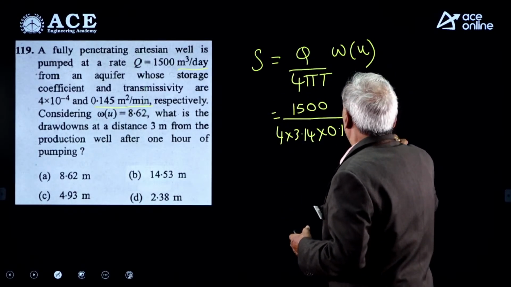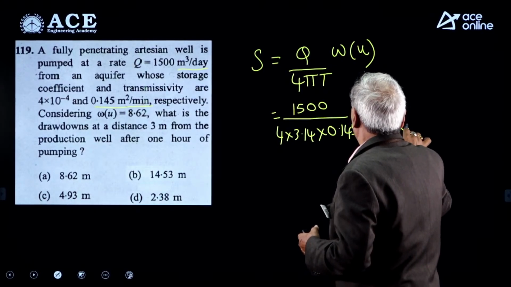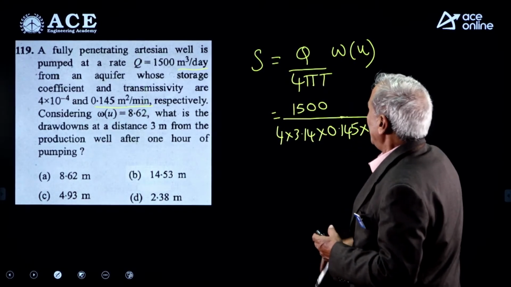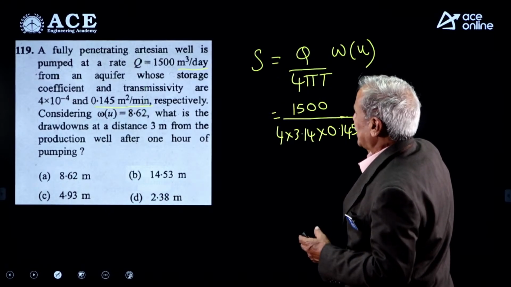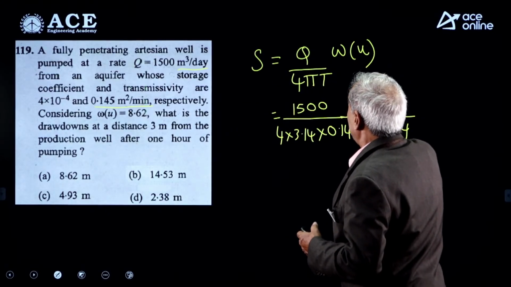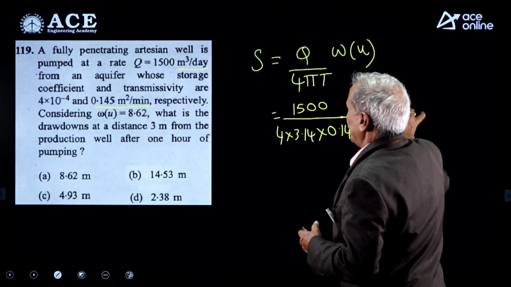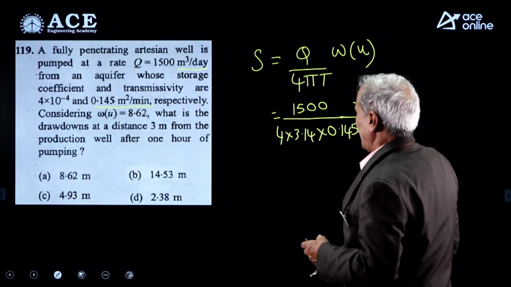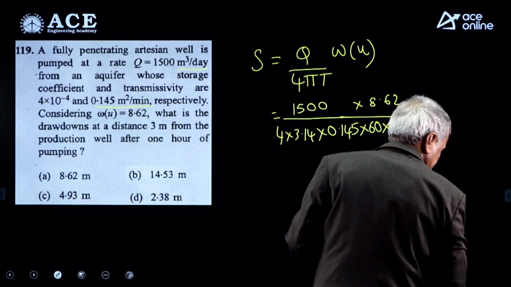Multiply with 60, you will get per hour. Multiply with 24, you will get per day. Meter cube per day divided by meter square per day. W value is directly given, 8.62. If you simplify, you will get the value nearly 4.93.